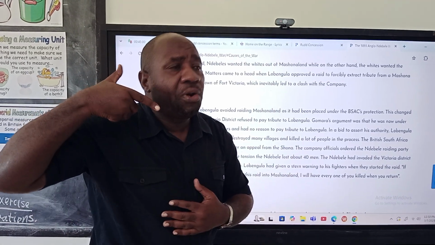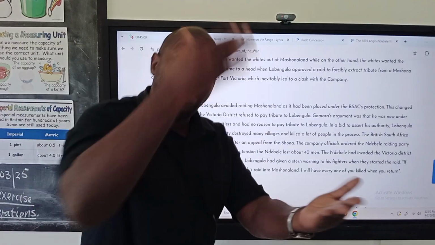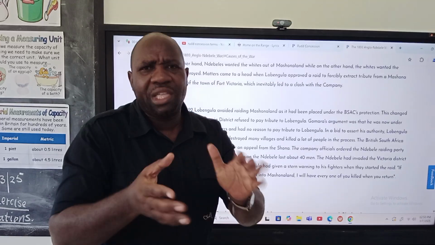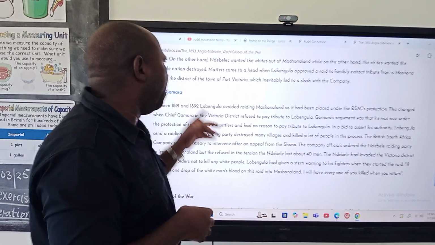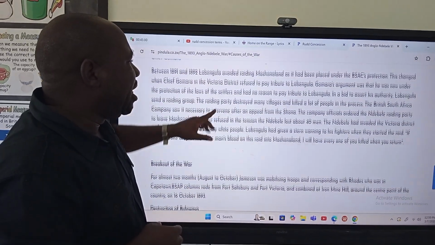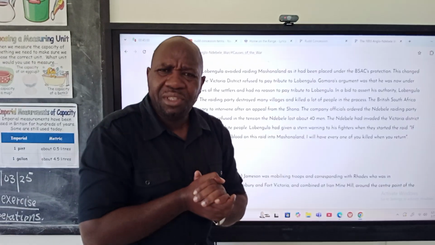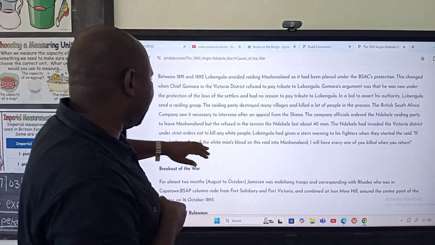So when they tried to phone, the number couldn't go through. Why? Gomara had cut and carried away 500 yards of telegraphic wire. When that took place, Lobengula was angered by the action of Gomara. So he dispatched his warriors to go and punish Gomara. We see the Ndebele being dispatched to Mashingo, or Fort Victoria, to go and punish Gomara.